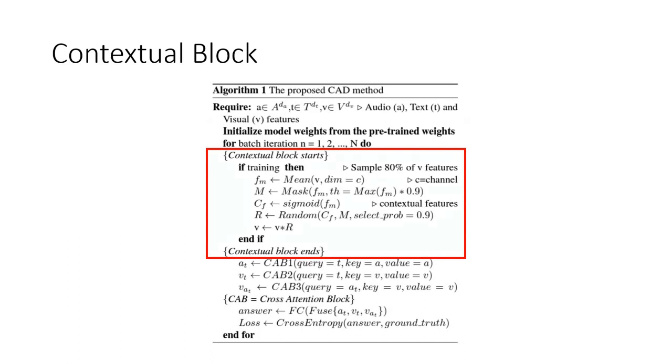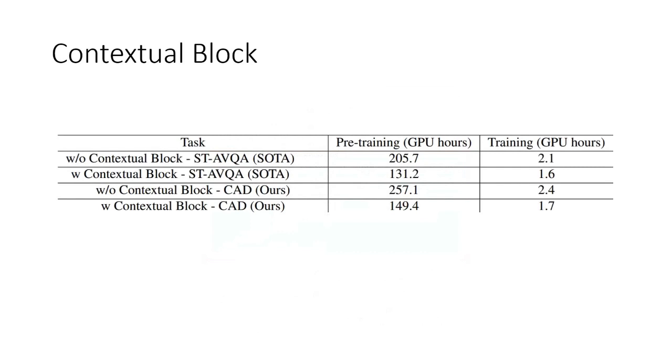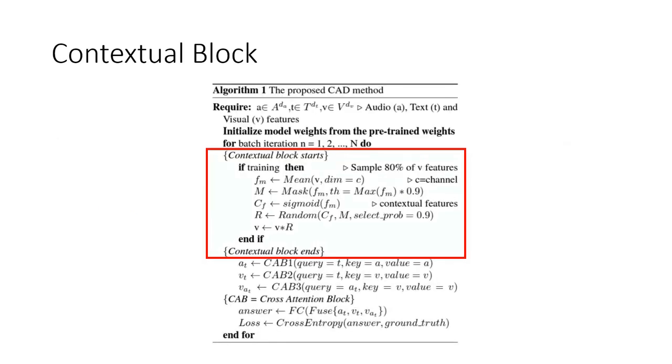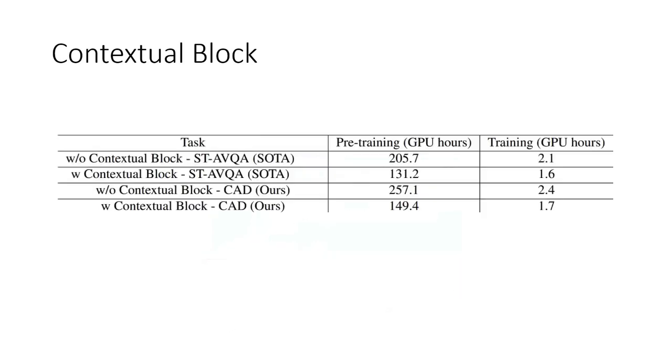It does the mean on this input on the channel dimension, and then it creates a mask based on the threshold, and then it passes the mean or average features from the first step through a sigmoid. Then it randomly selects, based on a probability of 90%, from the mask or from the contextual features, and then we multiply this random selection with the original visual features, and we get the final visual features, which we then pass through the cross attention blocks, and finally we get the classification label.